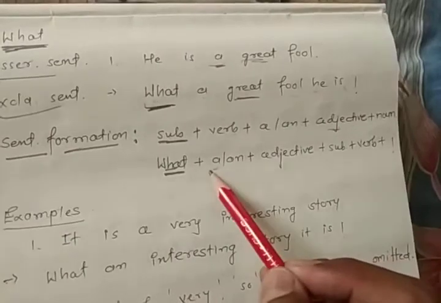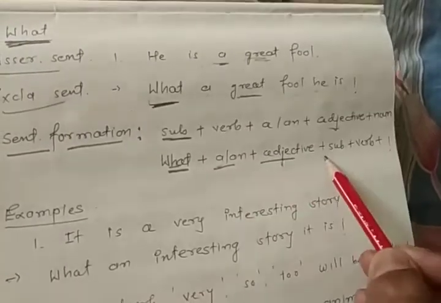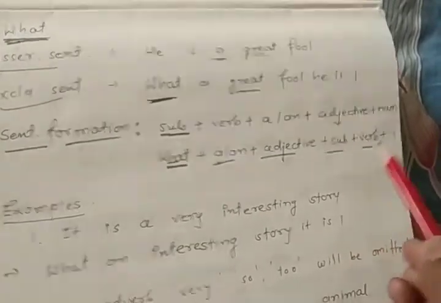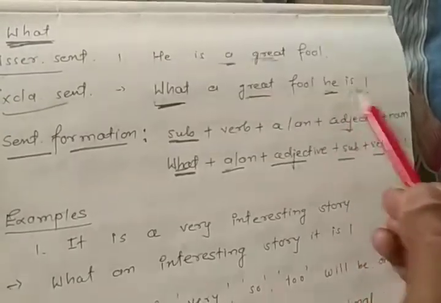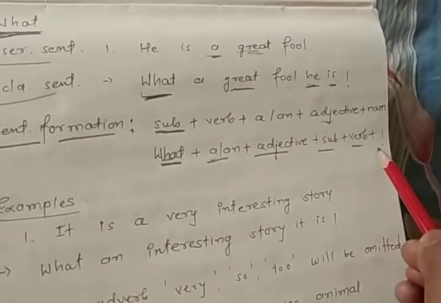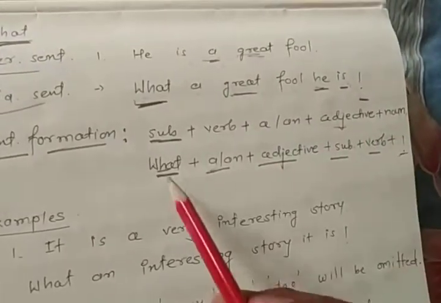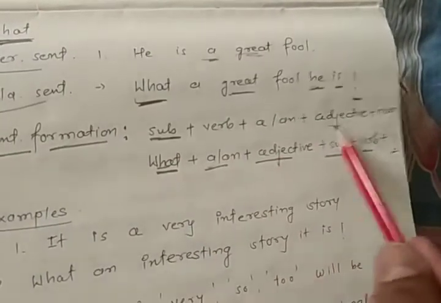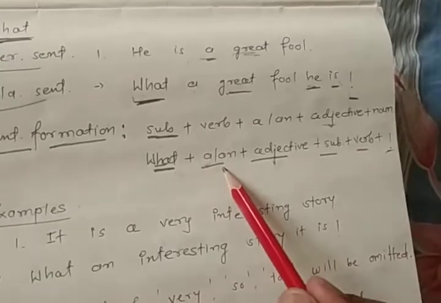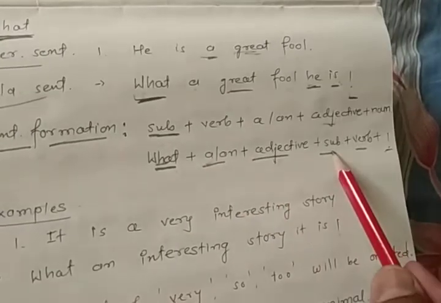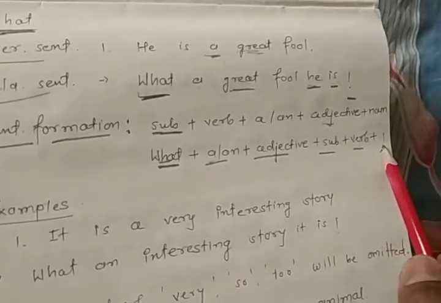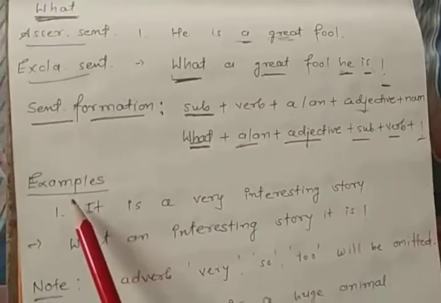So what, a or an, plus adjective, plus subject, plus verb, and at last we need to put an exclamation mark. Can you see the exclamation mark? So please remember: what, a or an article, adjective plus subject plus verb plus exclamation mark. Got it? Let's study the examples.